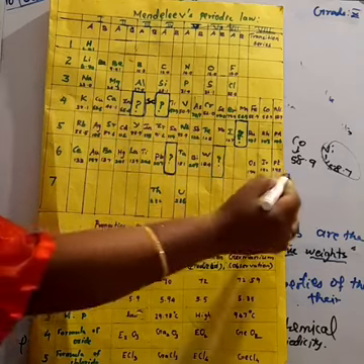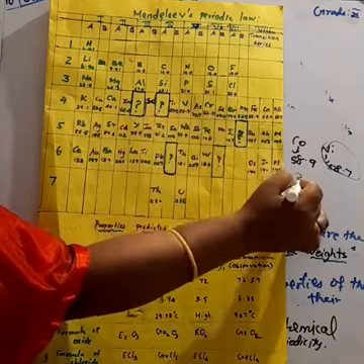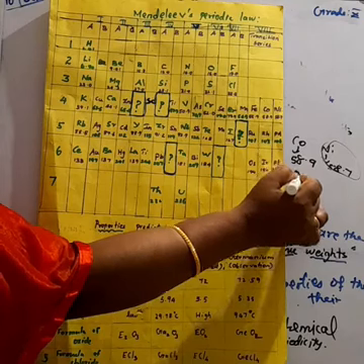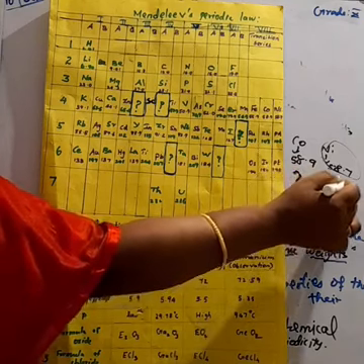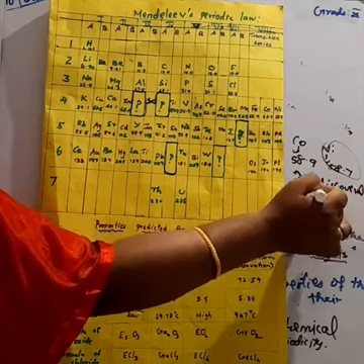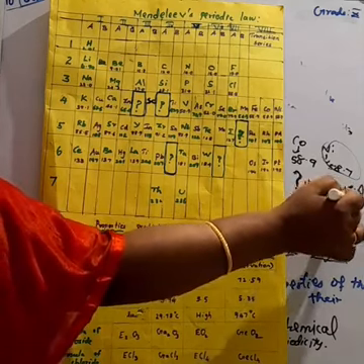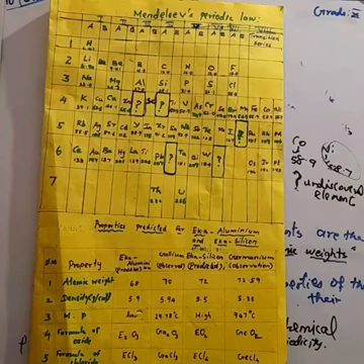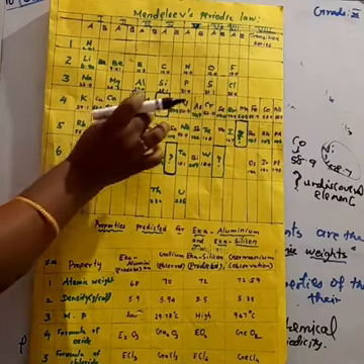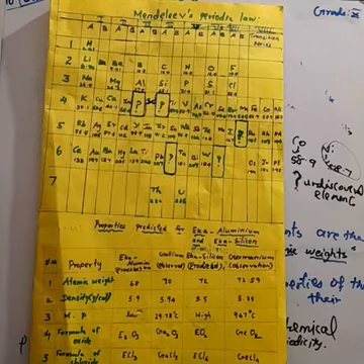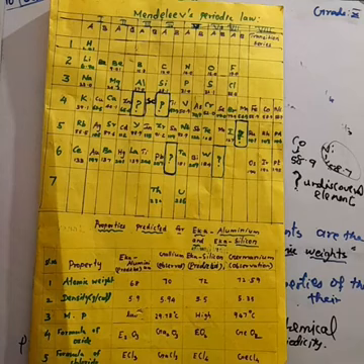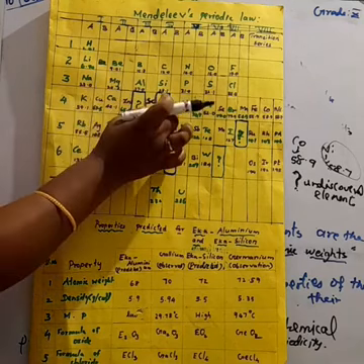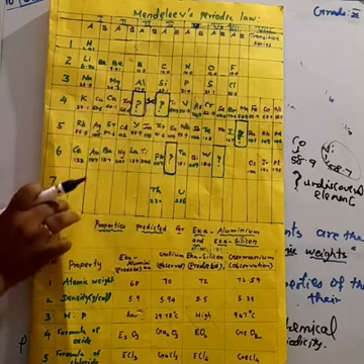These elements were not discovered when Mendeleev arranged the elements, but Mendeleev predicted the properties of those elements, even though they had not been discovered at that time.